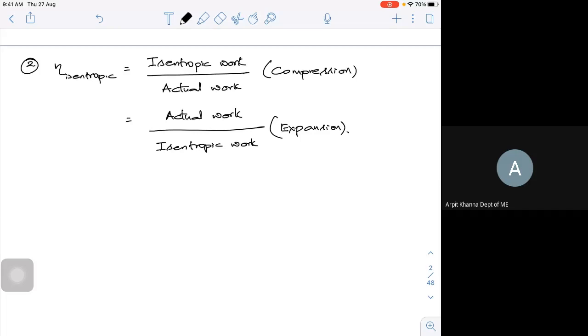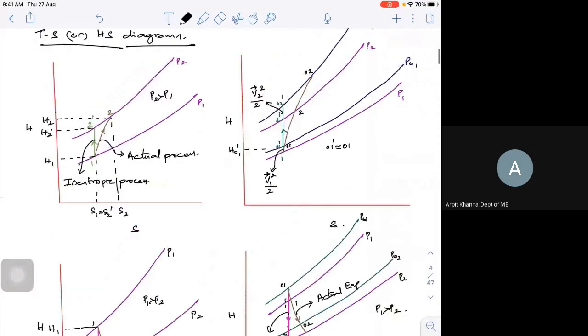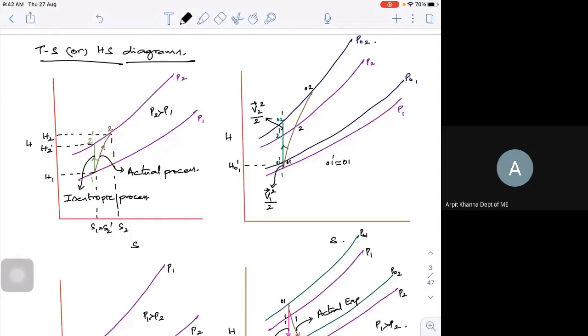Fine. So maybe if it is T-s and h-s diagrams, look at these T-s and h-s diagrams that I'm showing. On the left-hand side, I have a simple static one, where I'm trying to have the compression process from 1 to 2 dash and 1 to 2. Already I have shown that. If I try to add the kinetic part of it, the dynamic part, that is V1 squared, that is if there is a kinetic energy part at the inlet and a kinetic energy at the exit.